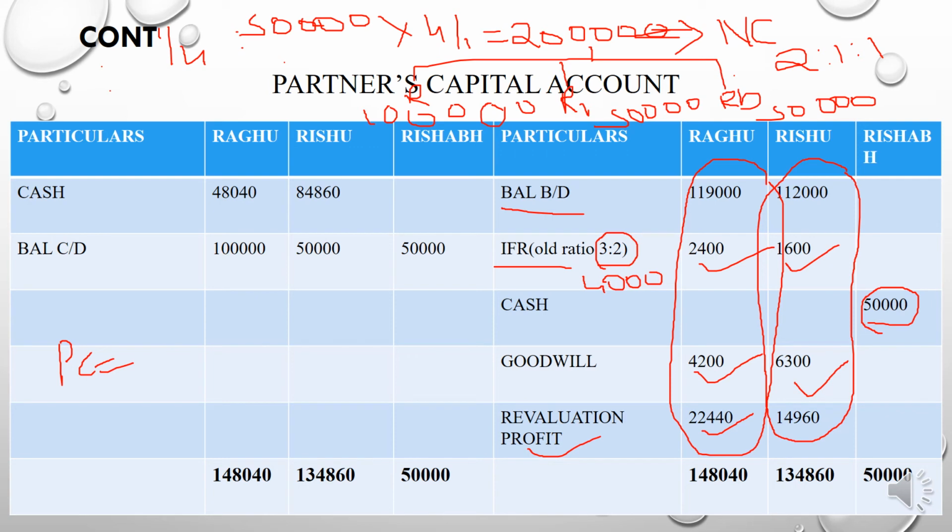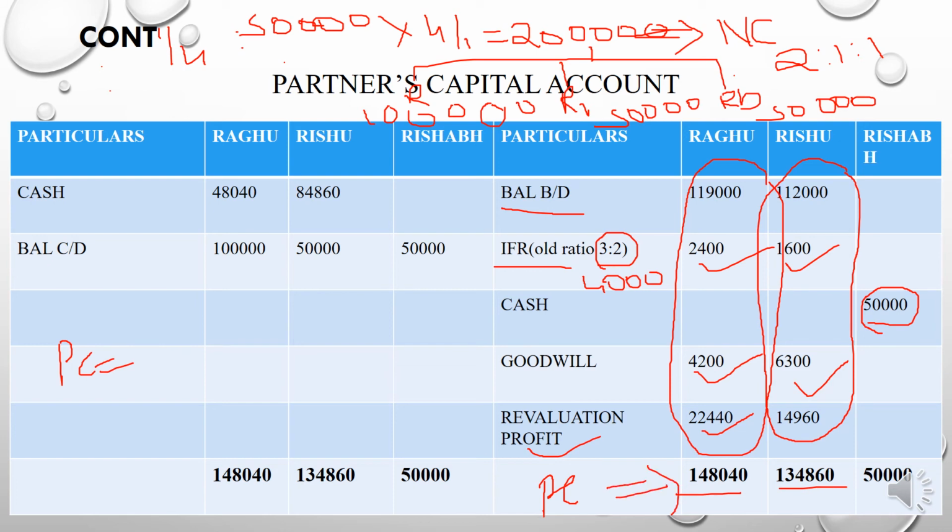After providing all these adjustments, you need to total Regu's column and Rishu's column. If you total it, you will get 1,48,040 and 1,34,860. So this is the present capital of the partners.